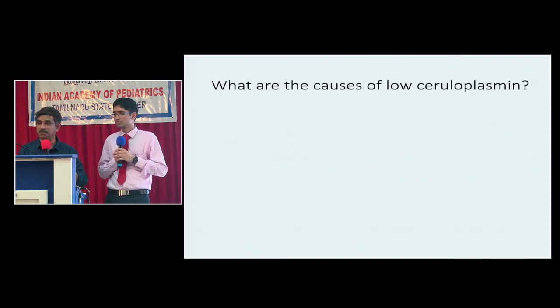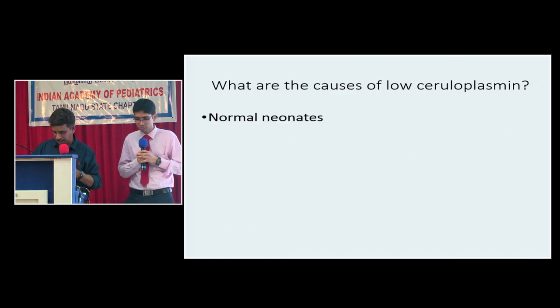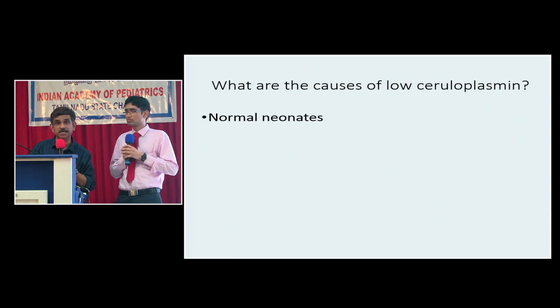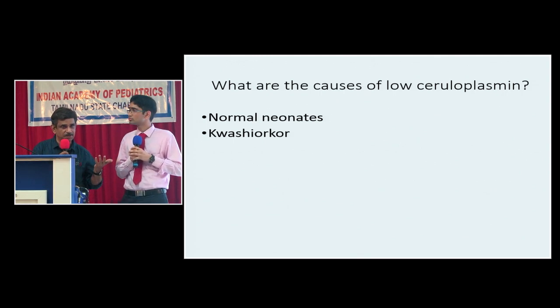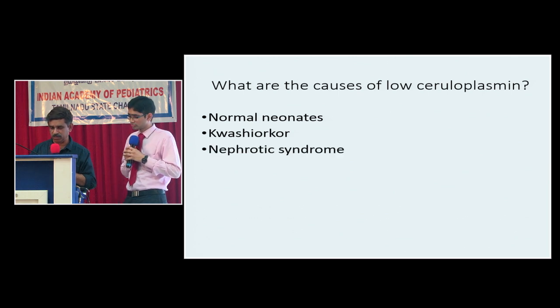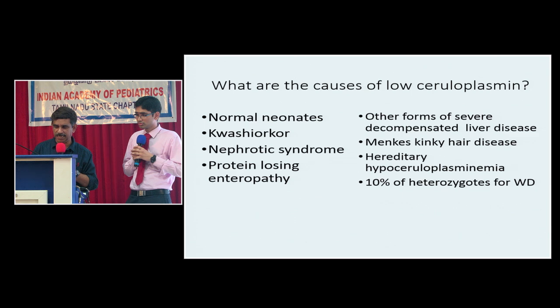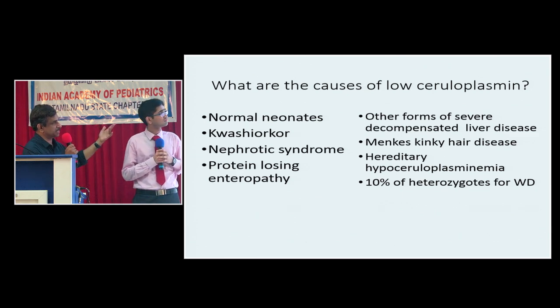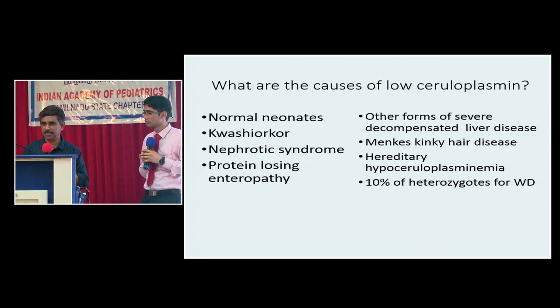Low ceruloplasmin, is it possible? Low ceruloplasmin in normal neonates. That's the reason why it's very difficult to biochemically test a neonate for Wilson disease. It will be normal. Kwashiorkor. Why Kwashiorkor? Ceruloplasmin is just like albumin. It's a plasma protein. So if albumin is decreased, naturally ceruloplasmin may also be decreased. In nephrotic syndrome, a lot of ceruloplasmin will be lost in the urine. Also protein losing enteropathy, and several other conditions like Menkes kinky hair disease and hereditary aceruloplasminemia. Remember that in 10% of heterozygotes for Wilson disease also, the ceruloplasmin may be low.